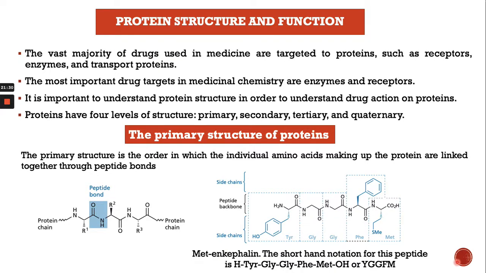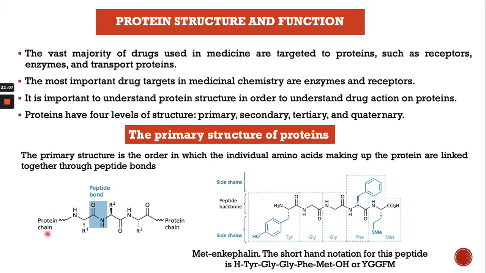It is necessary to see the structure of the protein, because all the drug targets comprise proteins, which include enzymes and receptors, or nucleic acids. So the most important drug targets in medicinal chemistry are these enzymes and receptors, right? There are four levels of protein structure: primary, secondary, tertiary, and quaternary.